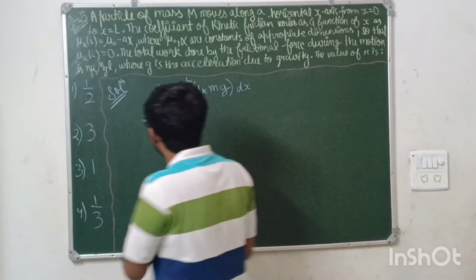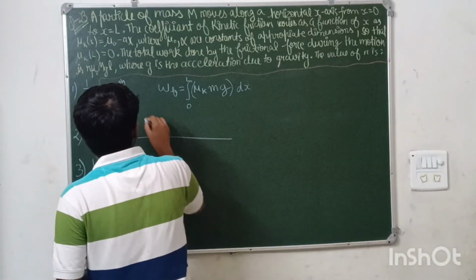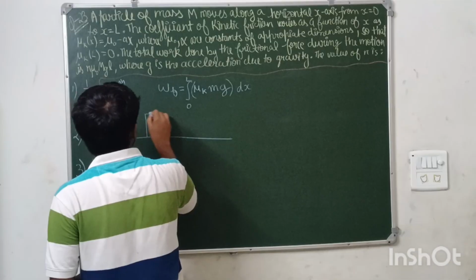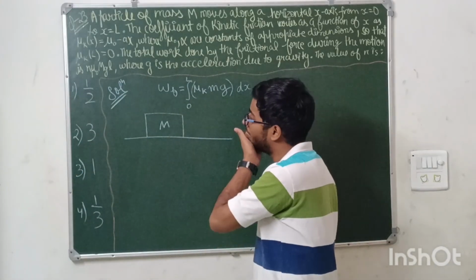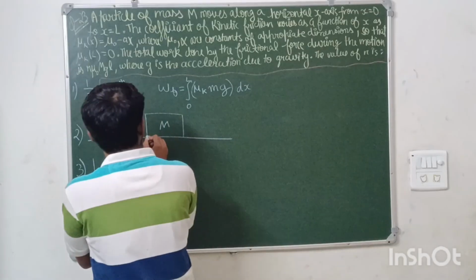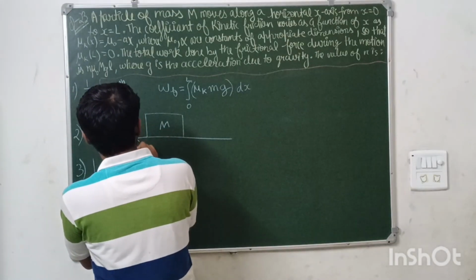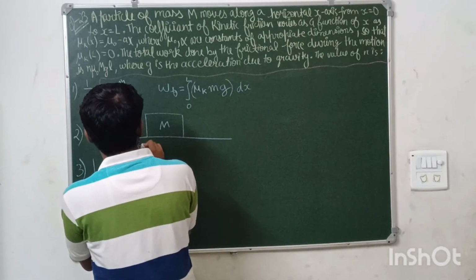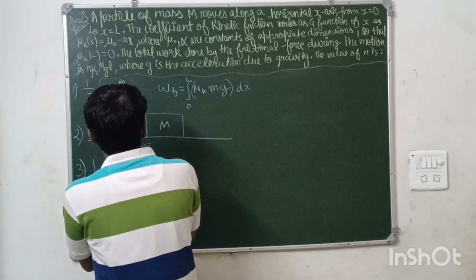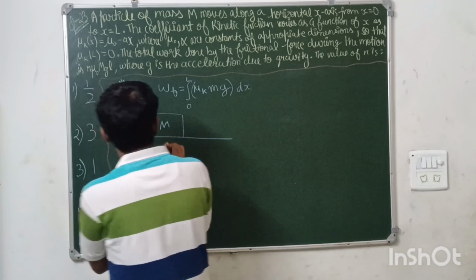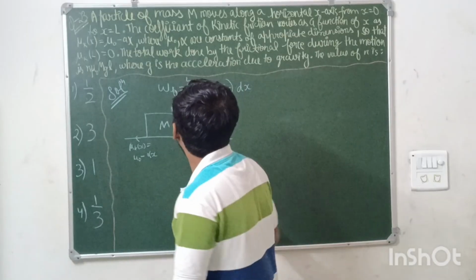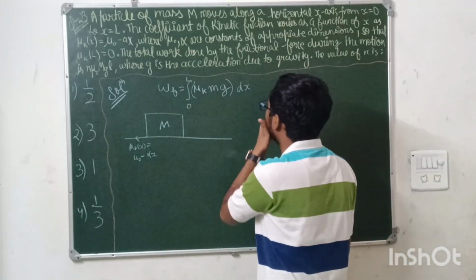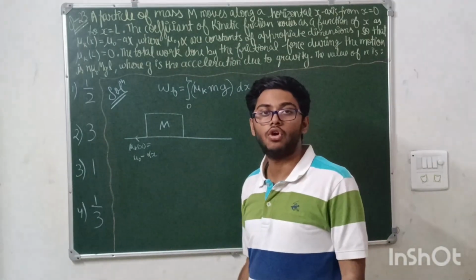Now, if you draw the diagram, suppose the particle of mass m is moving along a horizontal, and mu k x is applying here, mu naught minus alpha x, this is here. So now, what will you do? You will just integrate it.